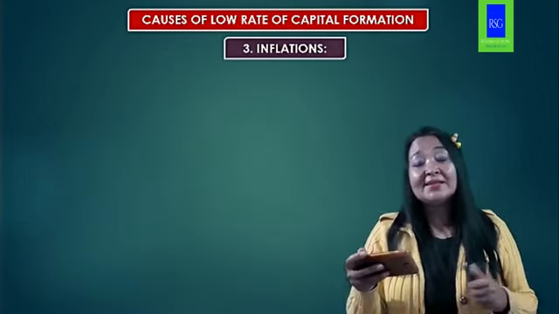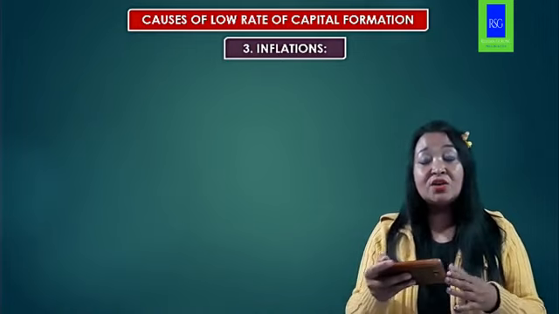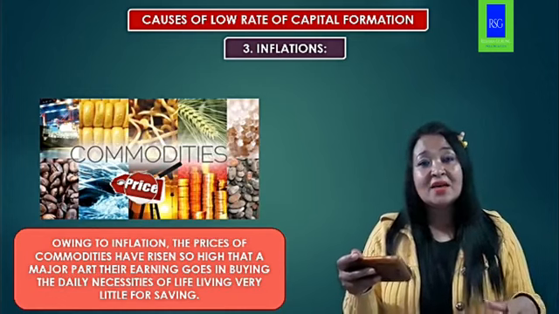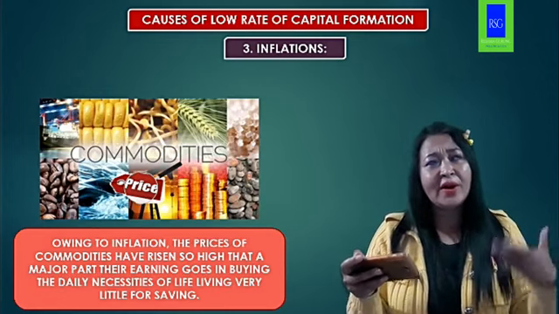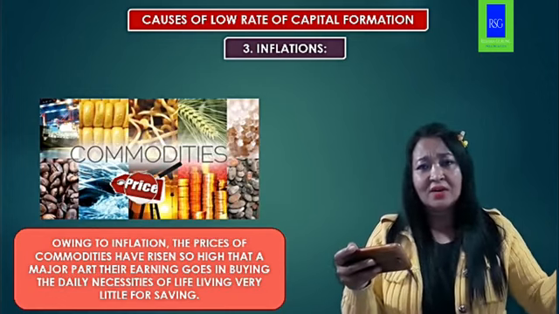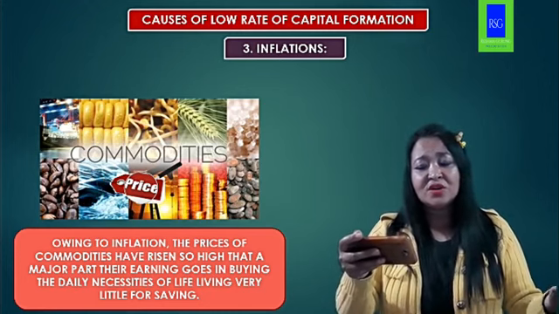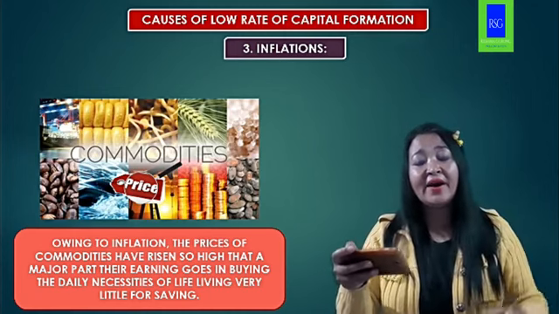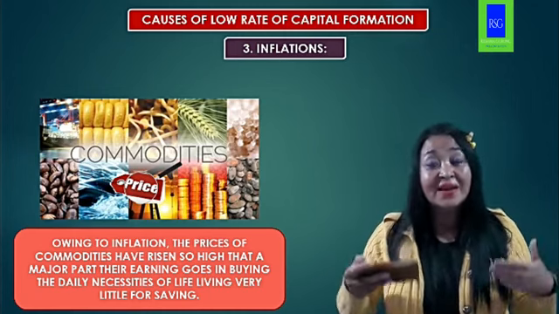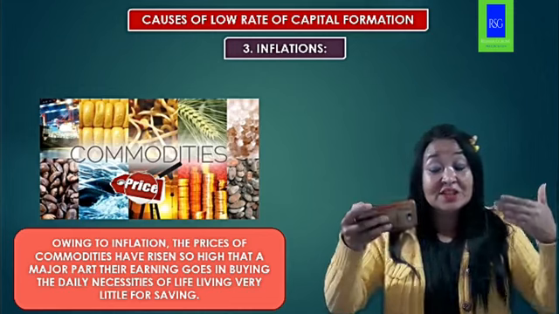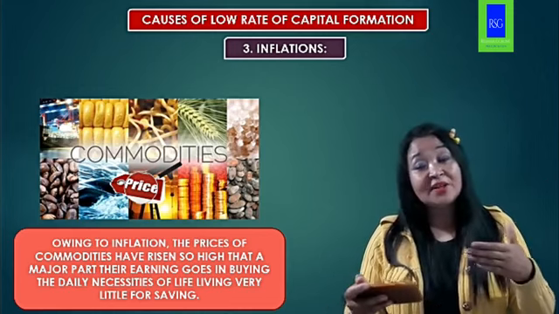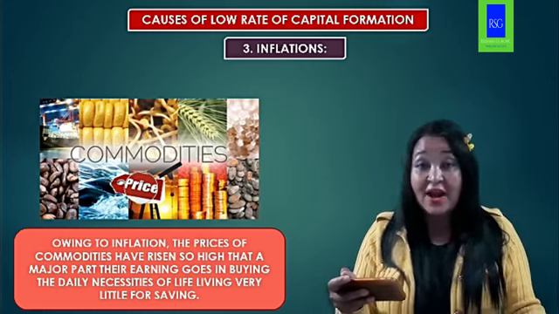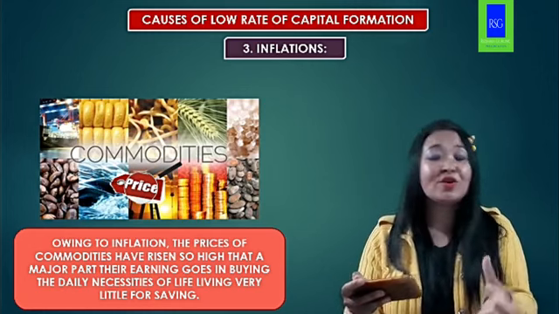Okay, then next is inflation. Yes, inflation, the term inflation, right? See, owing to inflation, what happens is that the prices of the commodities are going up or shooting up like anything. Now, in such a situation, when the prices of the commodities rise so high, the major part of the earnings goes in buying the daily necessities of life, and a very little is left for you to save.